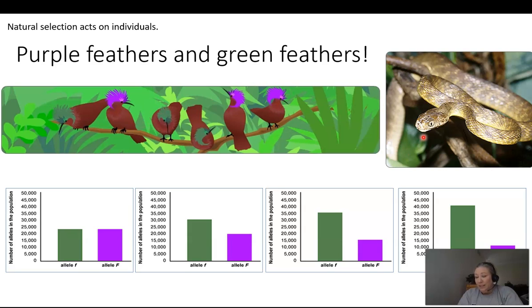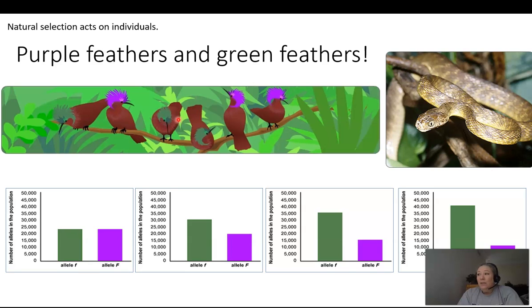Now, this snake likes to eat lizards, and it also likes to eat birds. If it can see the purple birds more easily, it's more likely to eat the purple birds. And if it's more likely to eat the purple-crested birds, those birds are not going to live long enough to reproduce. And if they are not living long enough to reproduce, then they're not going to be able to pass on the trait of the purple feathers on their head.